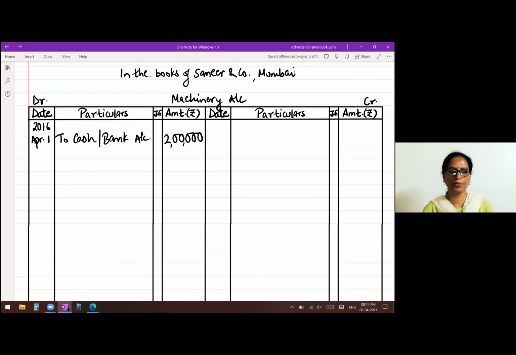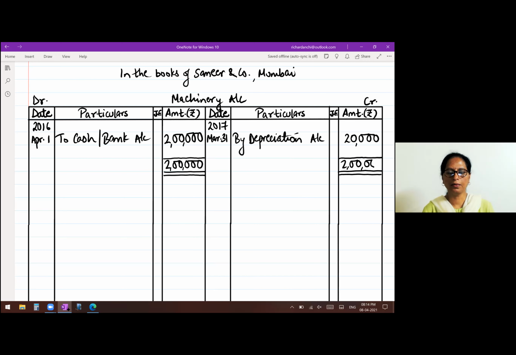So now you will charge depreciation 2017, March 31st. By depreciation account. If you look at the working note, you will see it is 20,000. So now close the account and get the balance for the first year. 2 lakhs on the debit, write it on the credit, write 31st March by balance carried down.